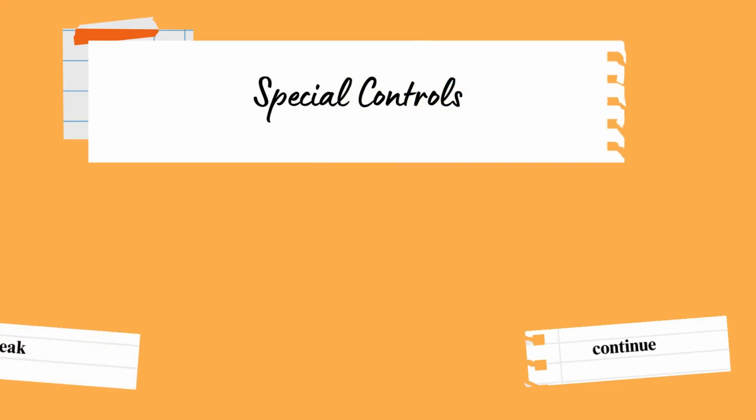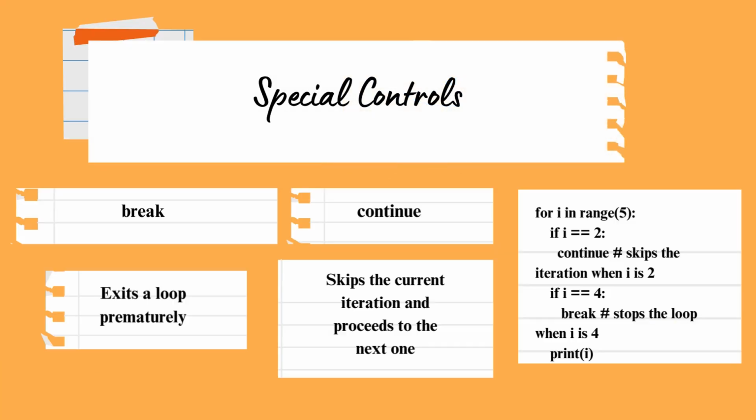Well, there are some special controls in control structures. They are break and continue. Well, break is used to escape the loop or terminate the loop. Well, the continue statement is used to skip the current iteration and move to the next iteration and check the condition. If the condition is true, it executes the loop.